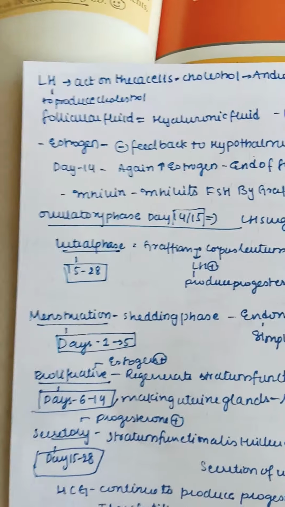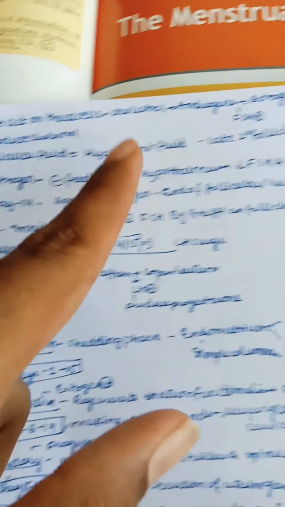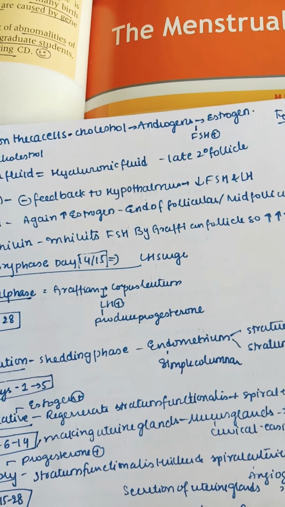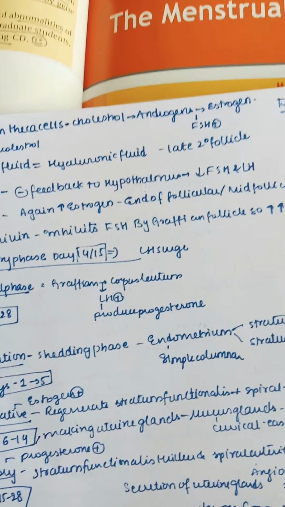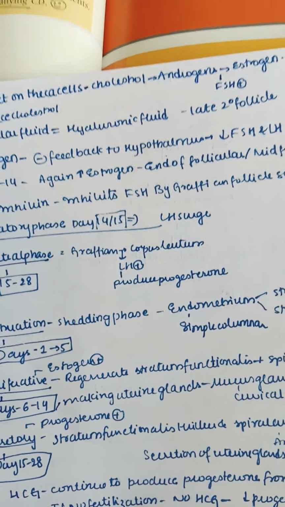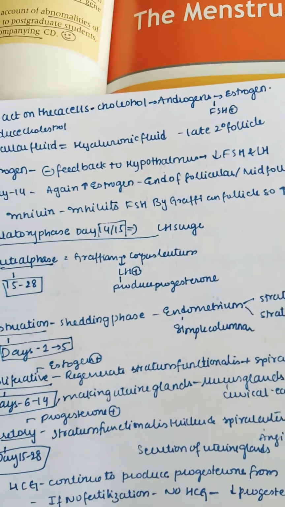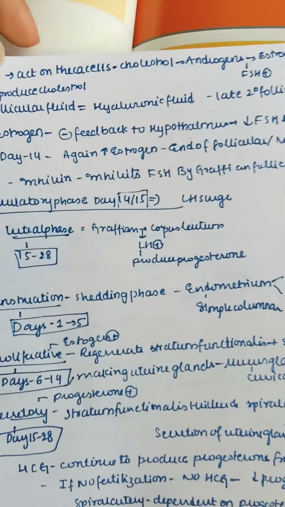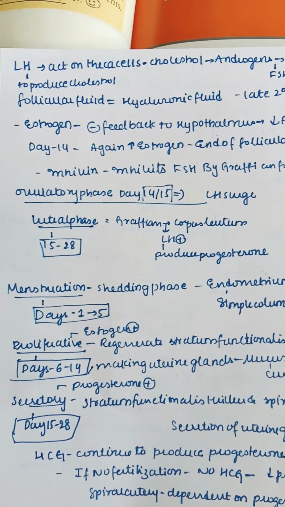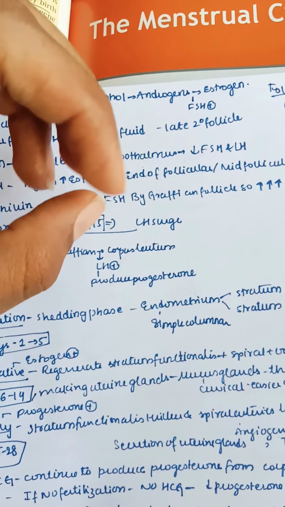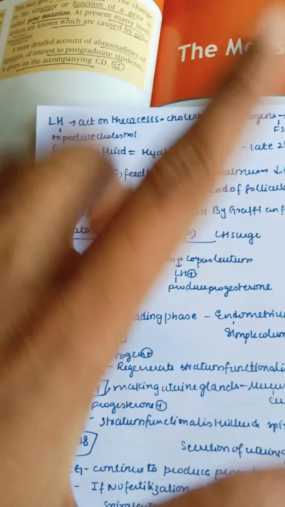So this is important. The follicular fluid is nothing but containing hyaluronic fluid, which is mainly present in a late secondary follicle. Actually, secondary follicle is again divided into primary and late secondary follicle. So late secondary follicle is nothing but it is nearer to the stage of Graafian follicle, right? So estrogen is giving a negative feedback to the hypothalamus to decrease the FSH. Now estrogen is released by means of granulosa cells, right?